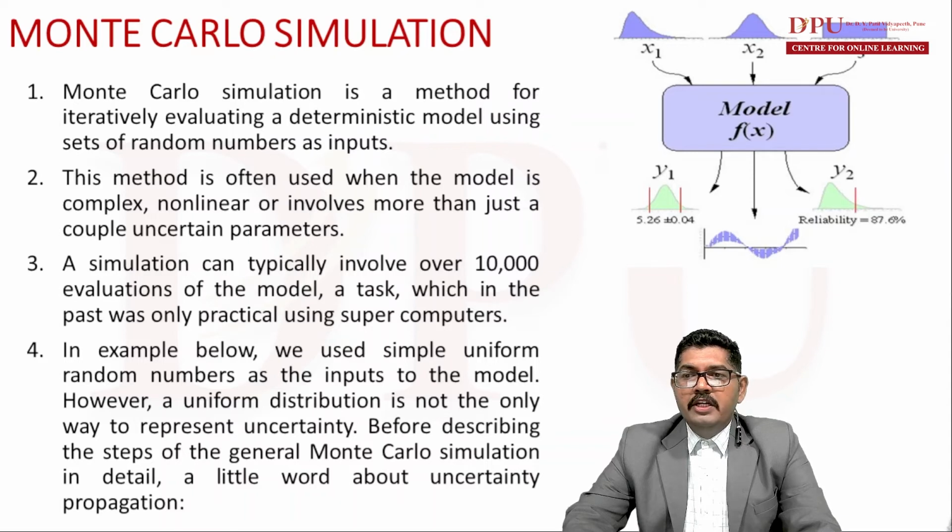As you can see here on the right hand side, there is a diagram. In this diagram, x1, x2, x3 are the input variables. Each of them has a different probability distribution. As you can see, x1 is different than x2.